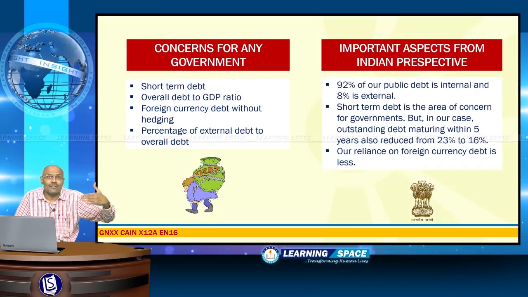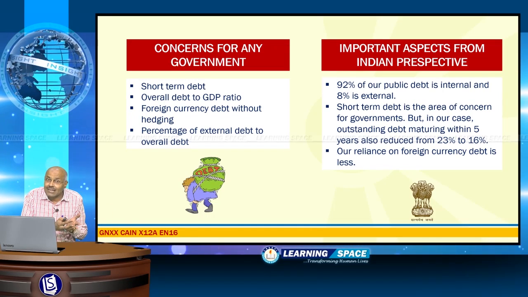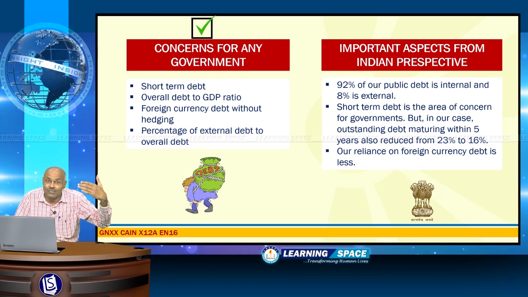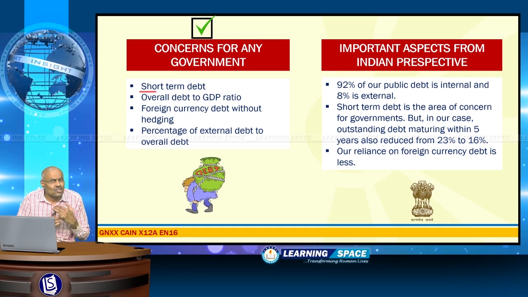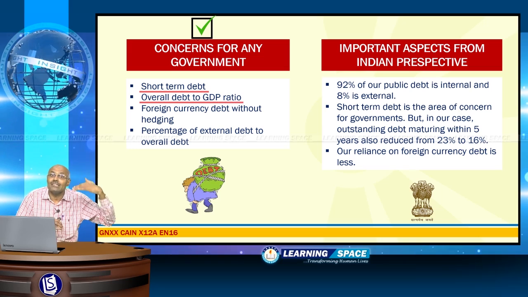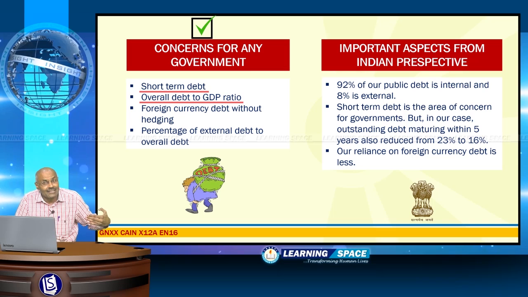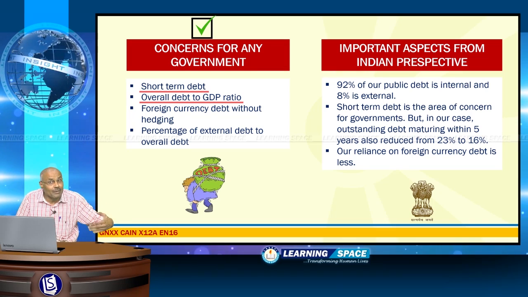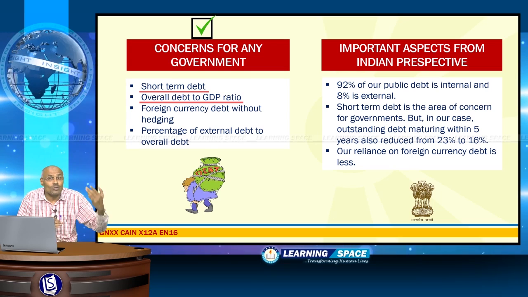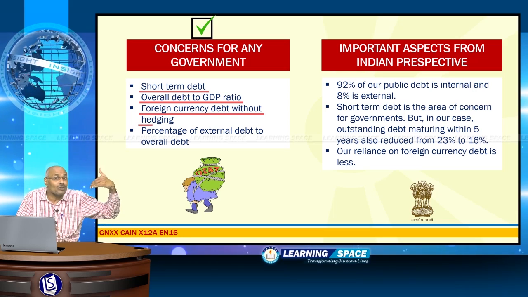If you elaborate it further, there are major concerns with regard to public debt for any government. I have listed out 4 concerns. First one is that short-term debt is more dangerous. Second issue is overall debt to GDP ratio. By looking at the macroeconomic parameters of any country, these things are very important if you look at public debt. First one is short-term debt. Second one is overall debt to GDP ratio. Third one is foreign currency debt without hedging.